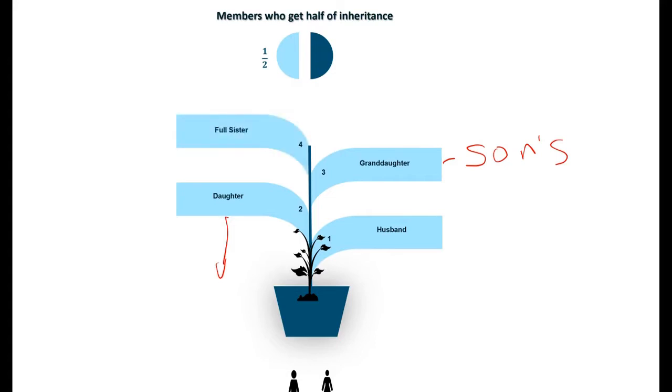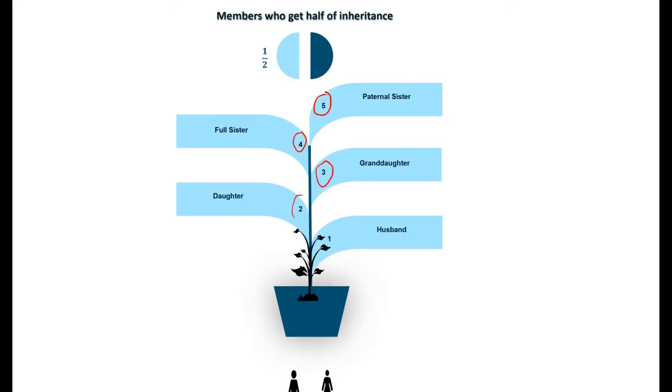And likewise, the full sister of the deceased person is entitled to half of the inheritance. And also the paternal sister of the deceased person. So there are 5 people who are entitled to get half with conditions. These are the 5 people. And here the numbers we have 1, 2, 3, 4, 5. Each person has the conditions of these numbers that they have.